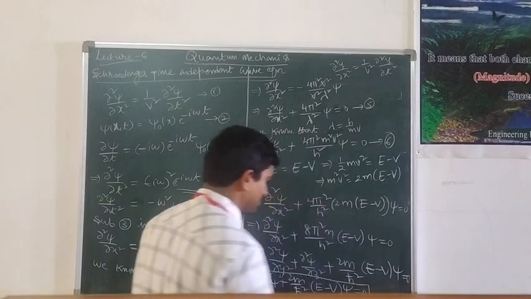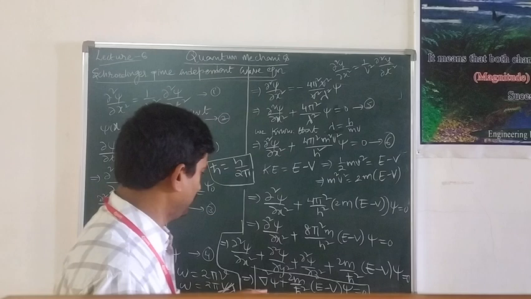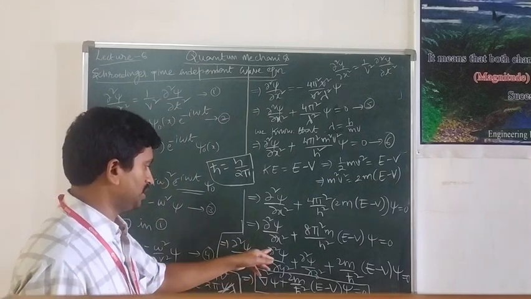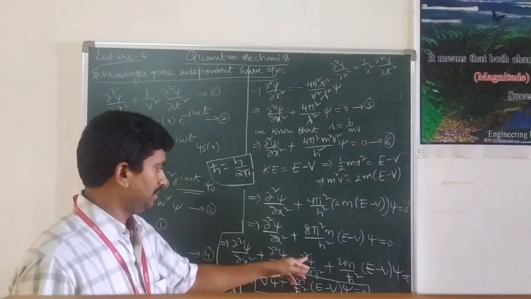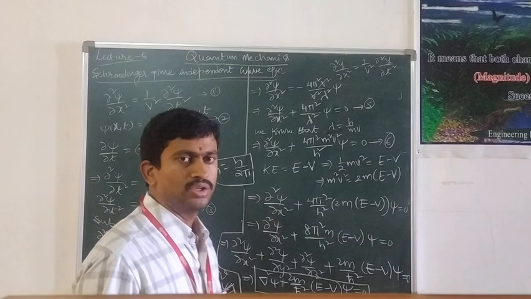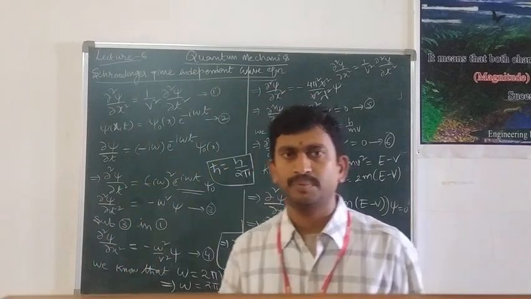Here del square, you might be familiar with this operator. Del square is equal to dou square by dou x square plus dou square by dou y square plus dou square by dou z square. This is regarding the Schrodinger time independent wave equation. All of you please note it down.